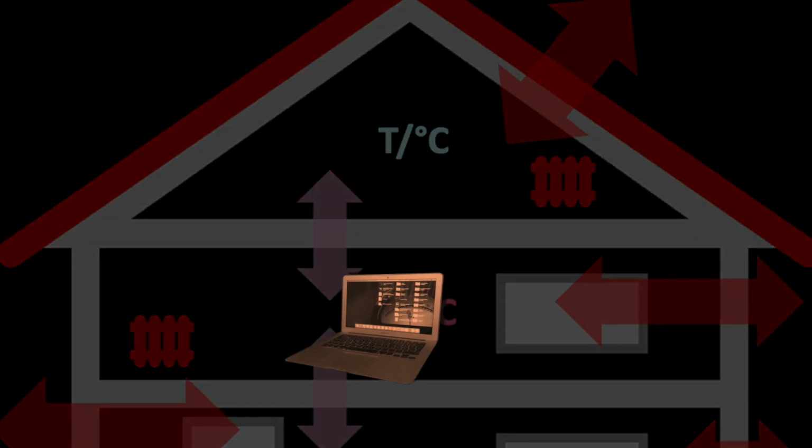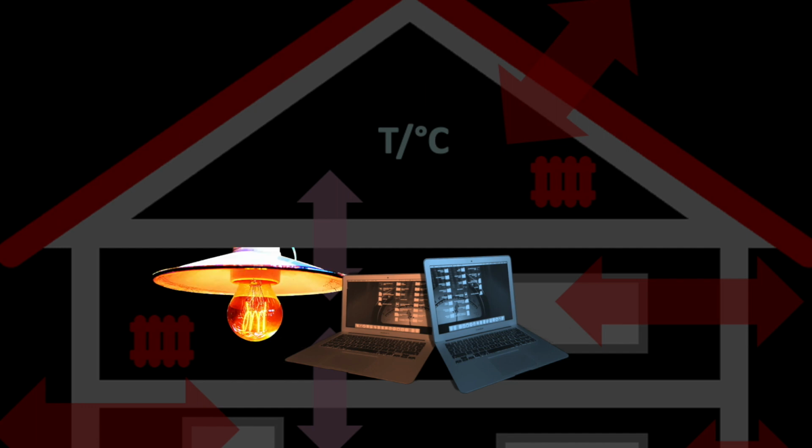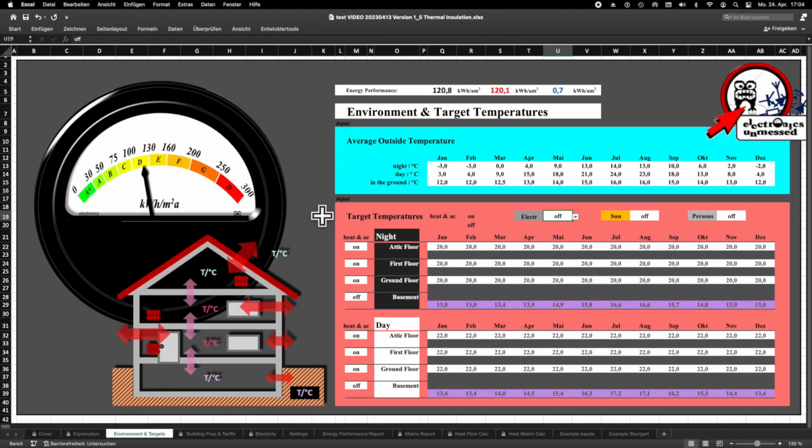Whether it is lighting, computers, televisions, washing machines, refrigerators, all of these devices consume electrical energy. In operation, they emit almost the same amount of waste heat as they draw electrical power from the socket. Today, we will see how we can model this in our Excel tool in order to calculate the impact on the total heating energy consumption per year.